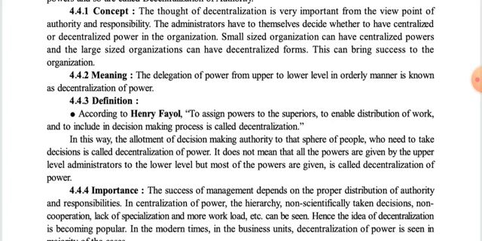To enable distribution of work, we are distributing power to enable the distribution of work in a proper manner, and to include these different experts in the decision making process is called decentralization. So here we are giving some kind of authority for distribution of work, and including those people in decision making is called decentralization of power.